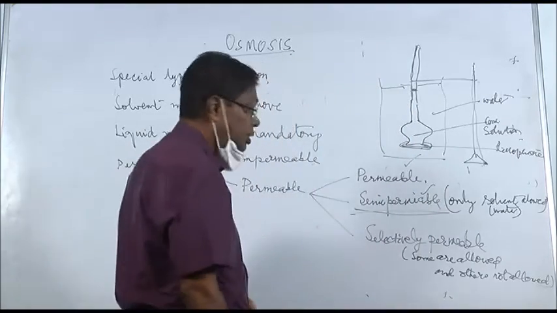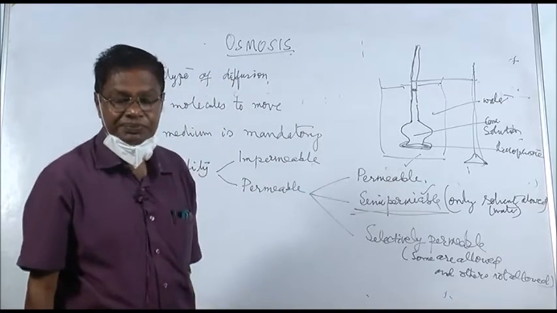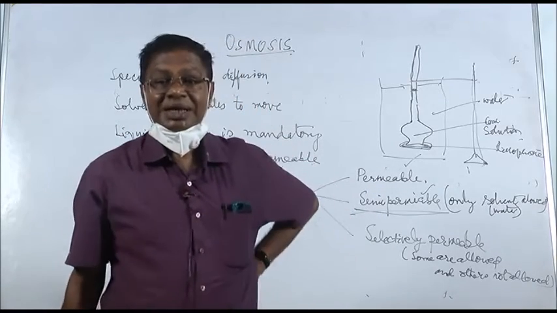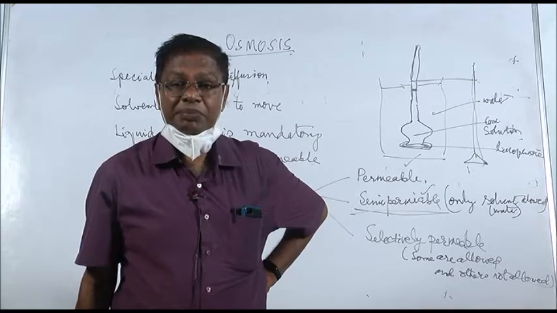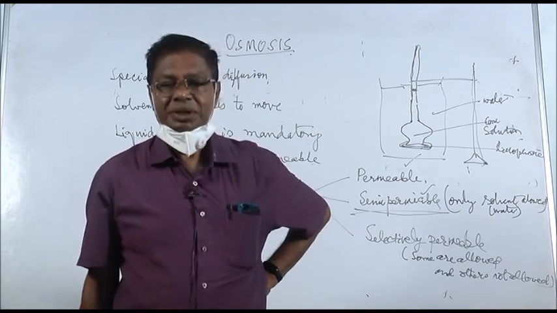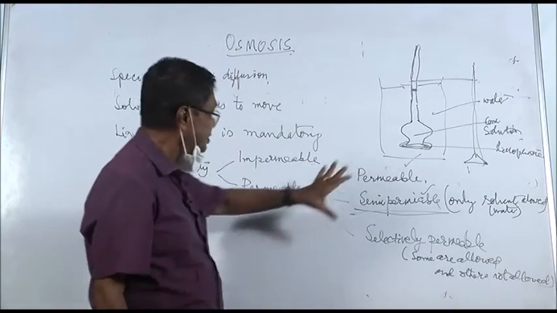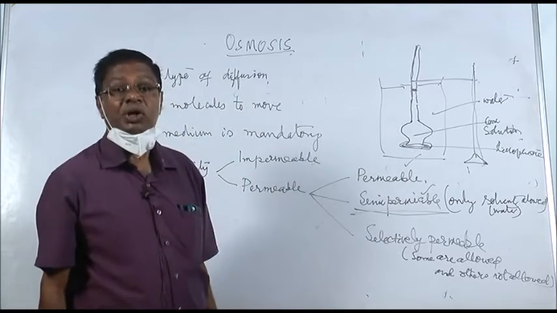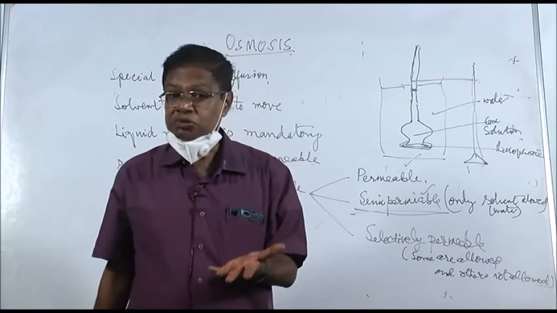So, unlike diffusion, in osmosis the presence of a semi-permeable membrane is a must. We must have a semi-permeable membrane for osmosis. So what is osmosis?